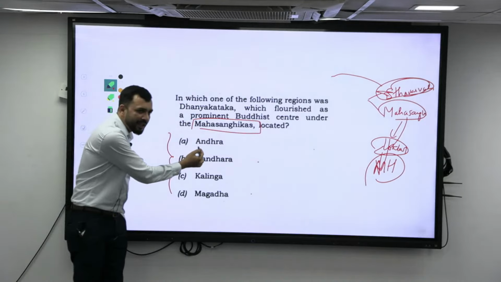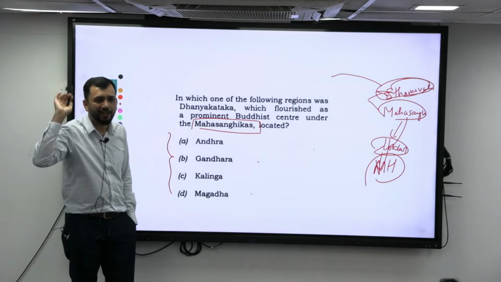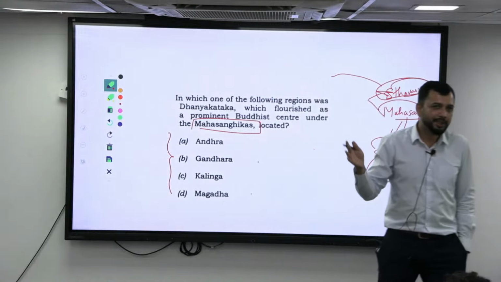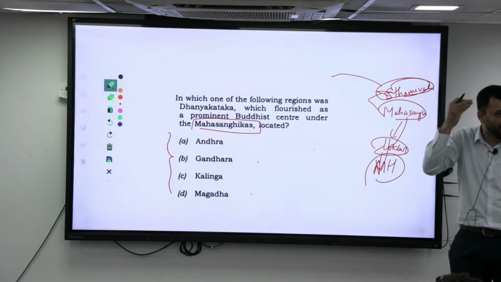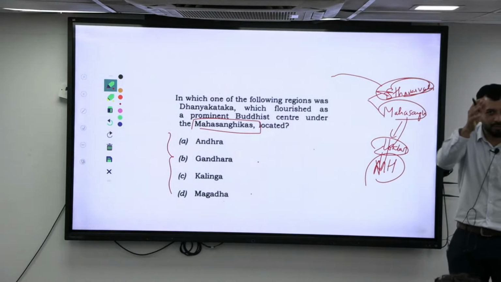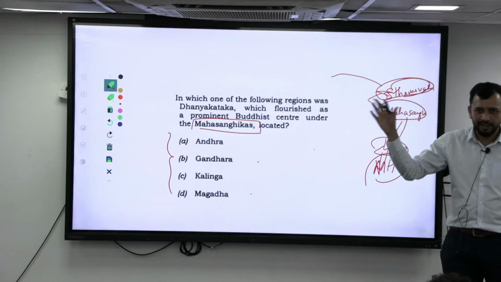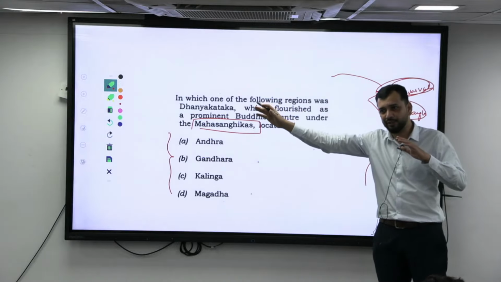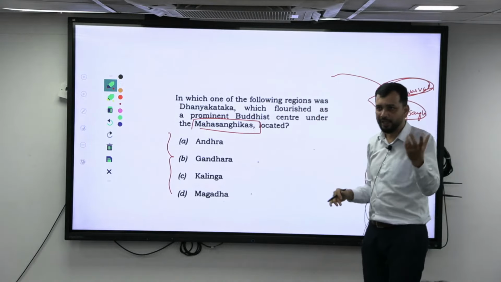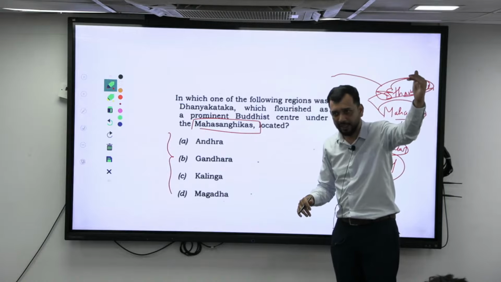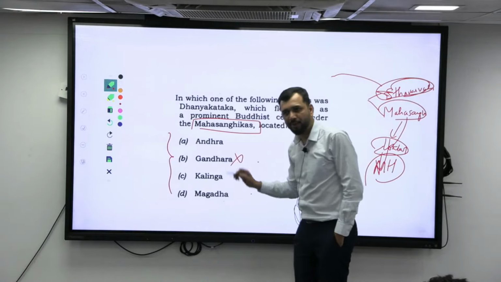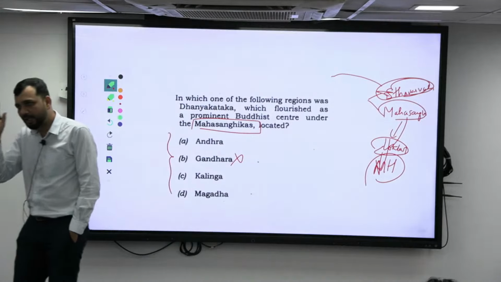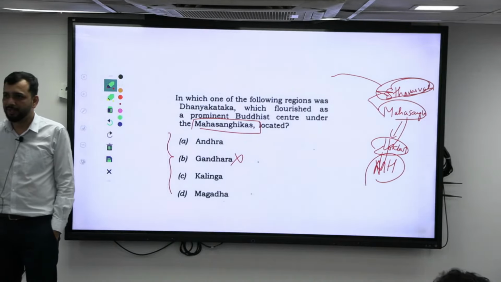Now, Mahasanghikas: first you have to understand that we are talking about pre-Kanishka. This is how I will think in the exam. I am just talking about the thought process; it is not that we always study and do that. I know the Mahasanghika story, and it happened after the second Buddhist council. I know that Mahayana came in the 1st century AD during the Gandhara, the Kanishka period. So Mahasanghika is much earlier than that. That means Gandhara cannot be articulated, because Gandhara developed only during the time of Kanishka. So Gandhara cannot be your answer.